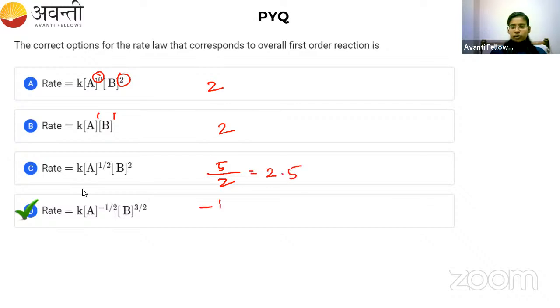And here we have minus 1 by 2 plus 3 by 2. So 3 minus 1 is 2 by 2, which is 1. So in option D only the order of the reaction is equal to 1. Very good. So this is all about the rate law and order of the reaction.